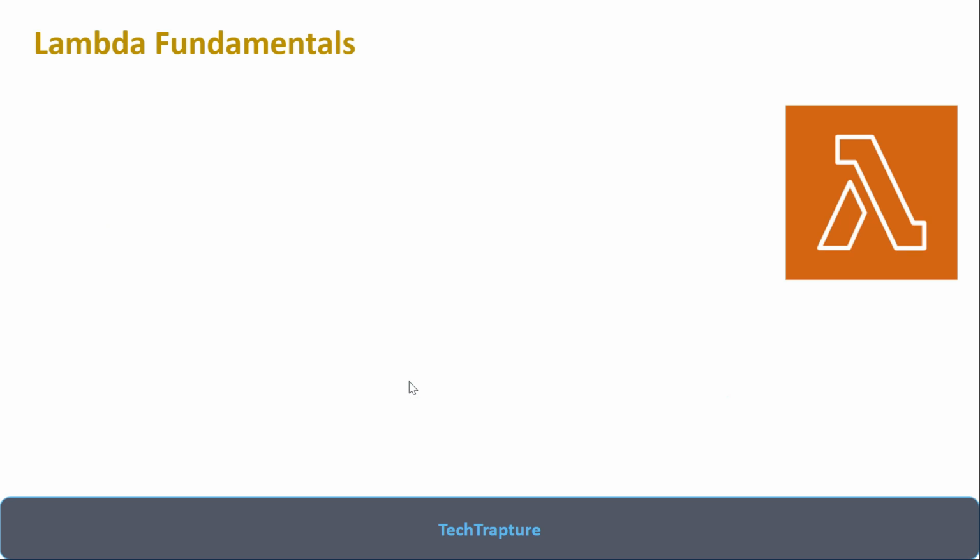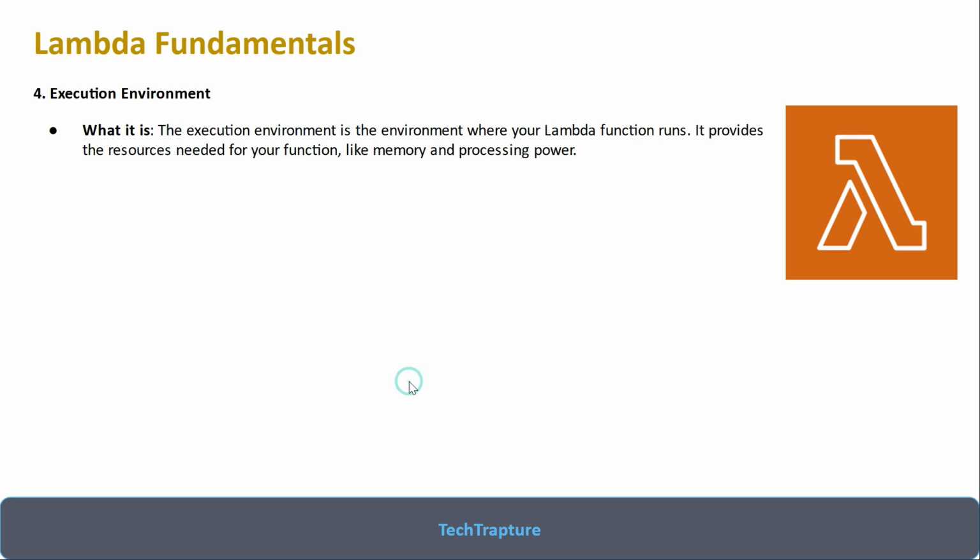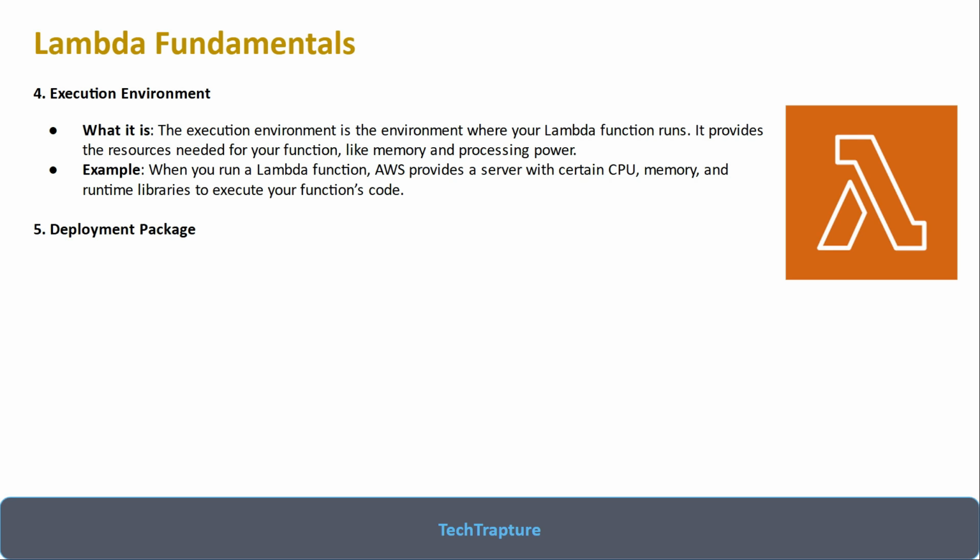Then next is execution environment. As I said, even though with Lambda we don't need to configure any servers, we have the option to allocate CPU and capacity based on our requirement. When you run Lambda, AWS provides a server with certain CPU, memory, and runtime libraries to execute your function's code. That is your execution environment where your Lambda execution actually happens.